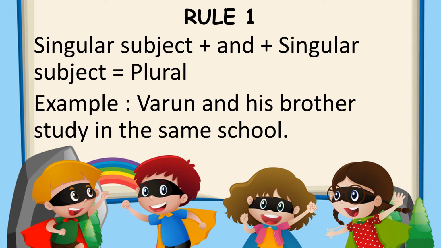Now let us look at rule number 1. Singular subject plus and plus singular subject. The whole entire thing will become plural. For example, Varun, which is a singular subject. Then after that we have and, then again a singular subject, his brother. So two singular subjects and in between if you have and, the whole thing is plural. So according to the golden rule, if the subject is plural, the verb will not have s or es. So Varun and his brother study in the same school.